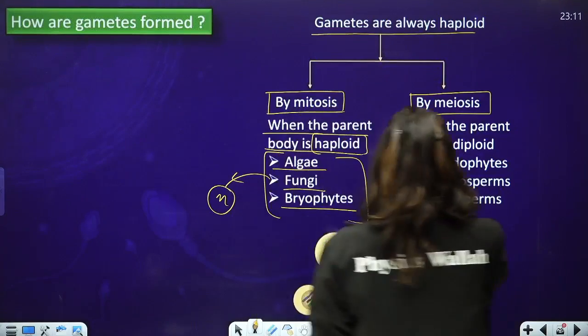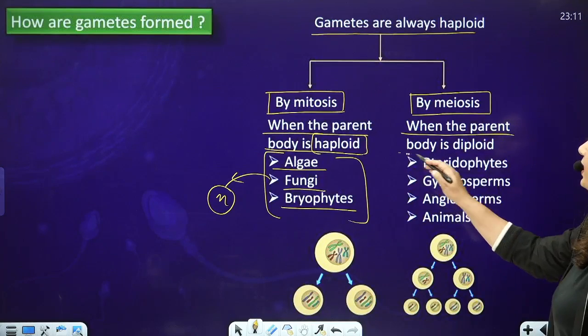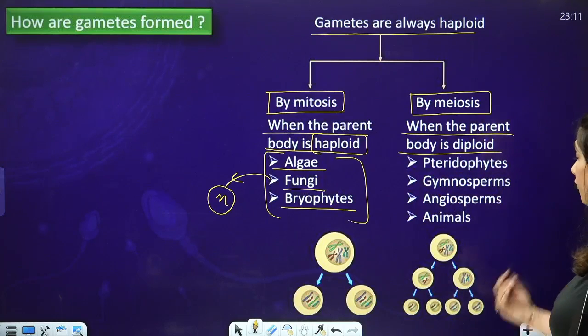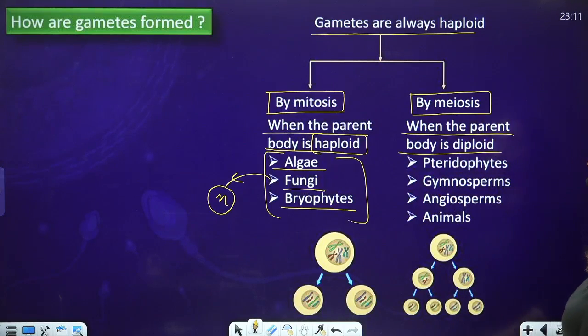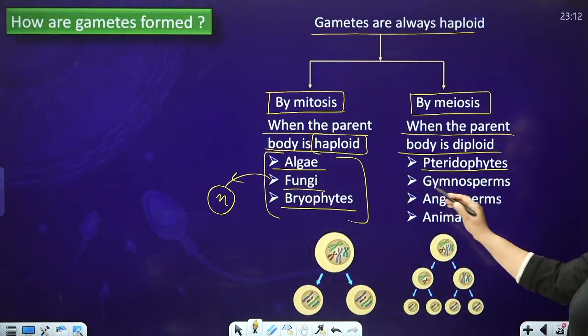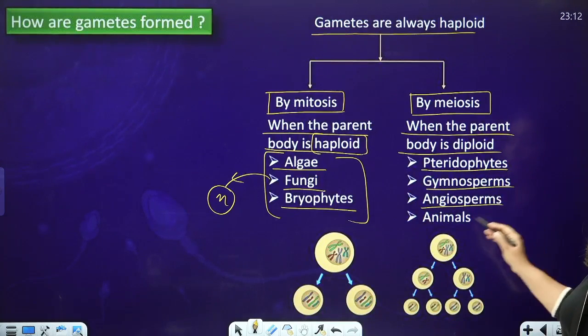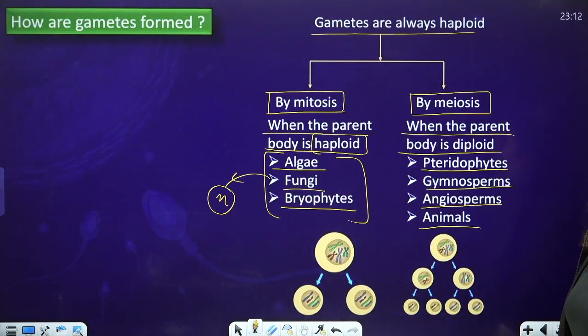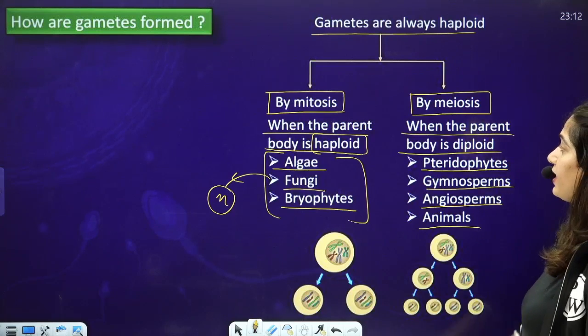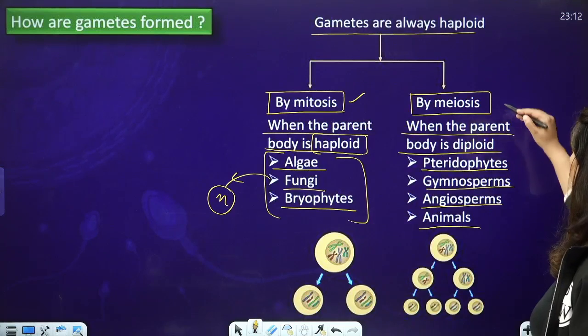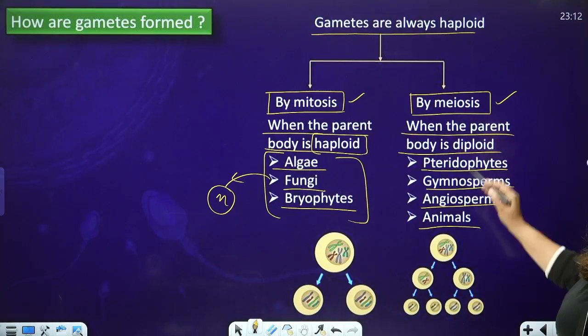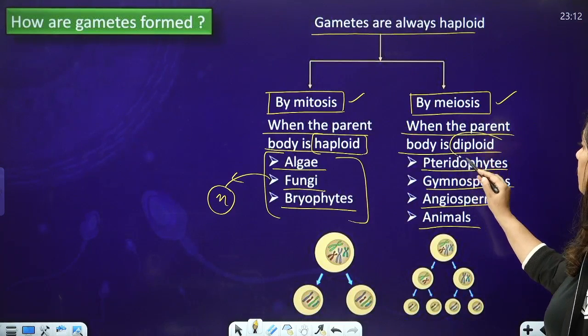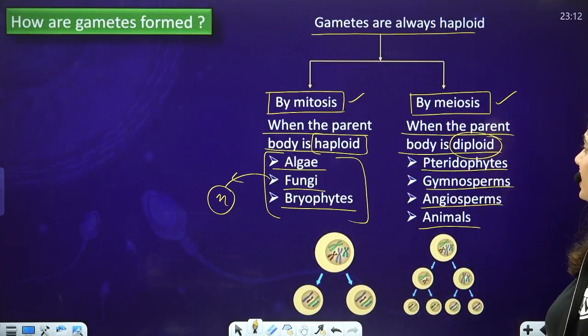But when the parent body is diploid, then ultimately the gametes are formed by meiosis, like in case of pteridophytes, gymnosperms, angiosperms, and animals. Okay, so this is important, that gametes can be a product of mitosis or they can be a product of meiosis. They will be a product of meiosis when the main body of the organism is diploid.